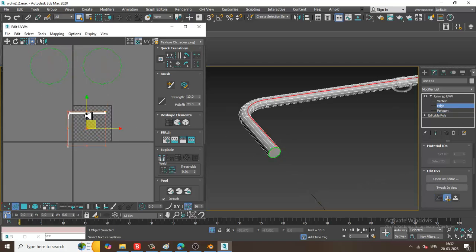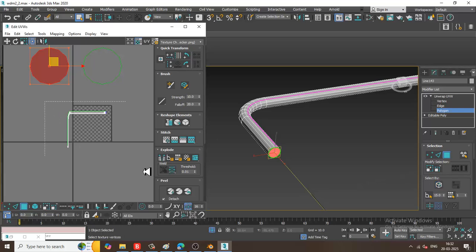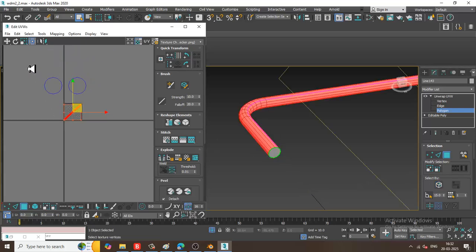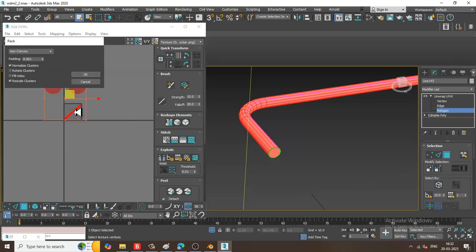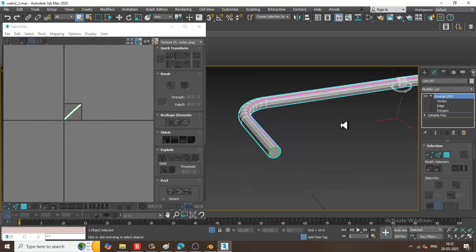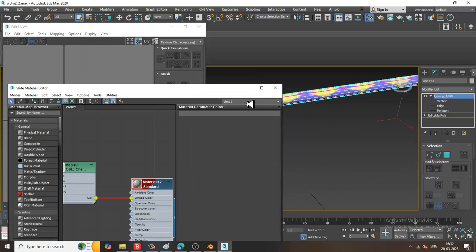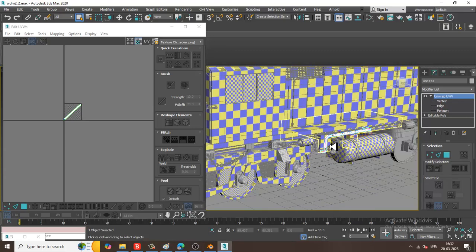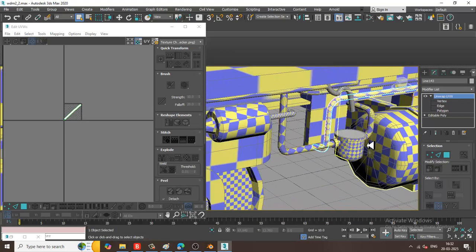Select the edges. Break. Select the polygons. Pack UVs. Alright.